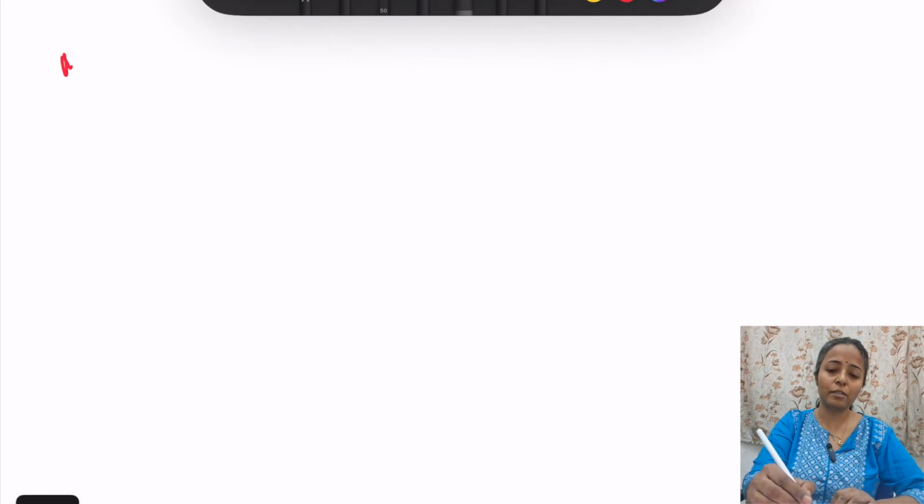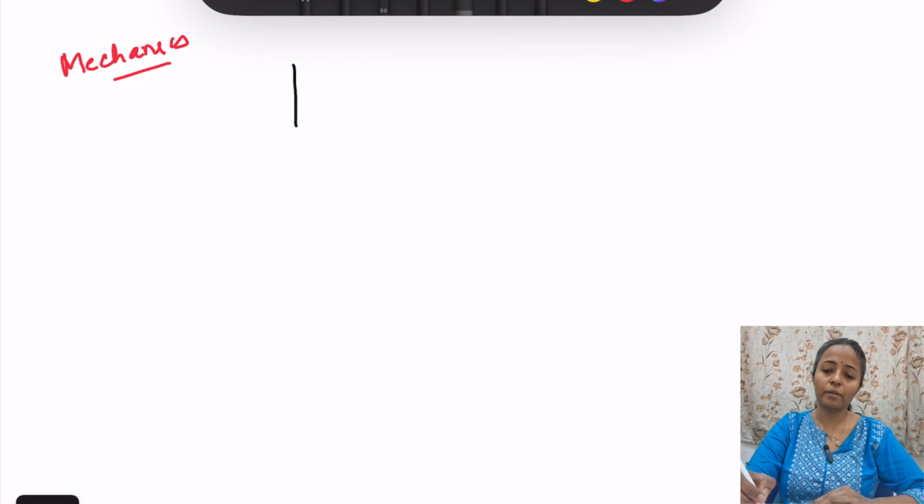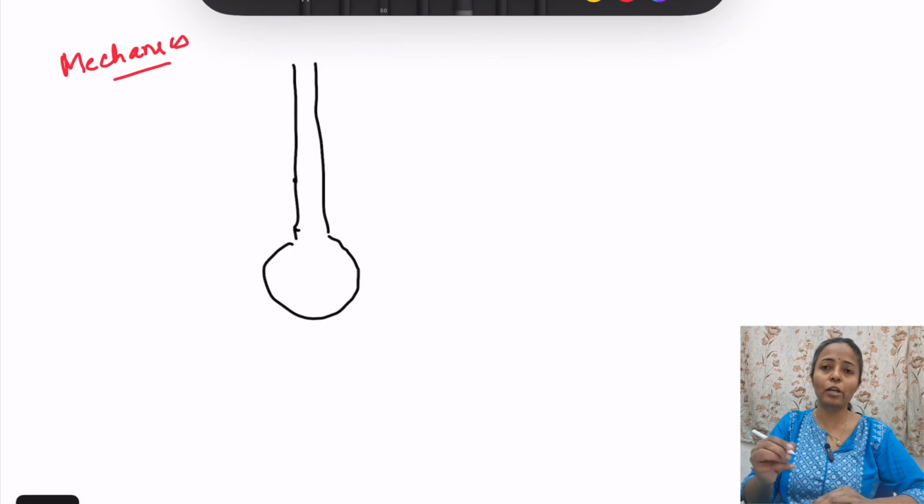Then next topic in the respiratory system is mechanics of respiration. When we talk about mechanics of respiration, basically we are talking about the mechanism of how air is moving in and how air is moving out. So let us see how it is going in. This is the respiratory passages, a simplified diagram I will draw. So these are the respiratory passages, and this is the alveoli.